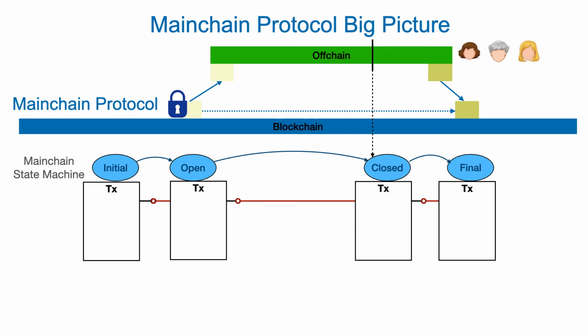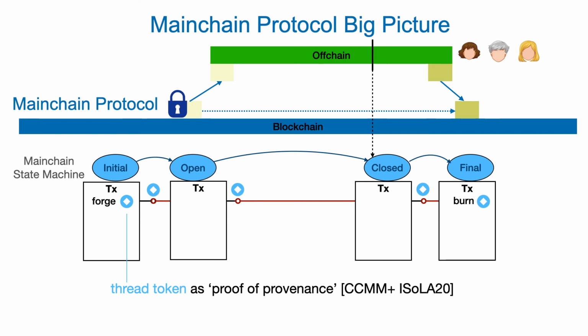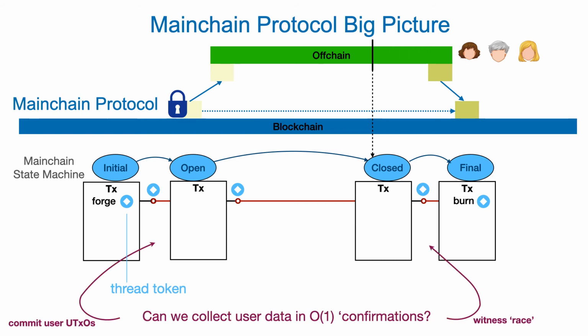The state transitions are initiated by submitting respective transactions on the blockchain, and in order to guarantee that the state machine really operates as defined, we make use of this nice idea of thread tokens in a paper by Chakravarty et al. In the initial state, we forge such a thread token and then pass it along as the UTXO that has to be consumed by the following state transition transaction. And finally, when we're done in the final state, we burn this token again.